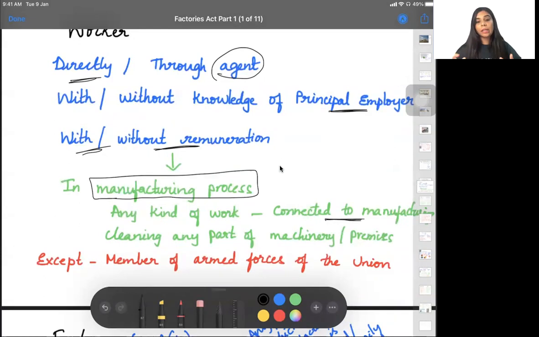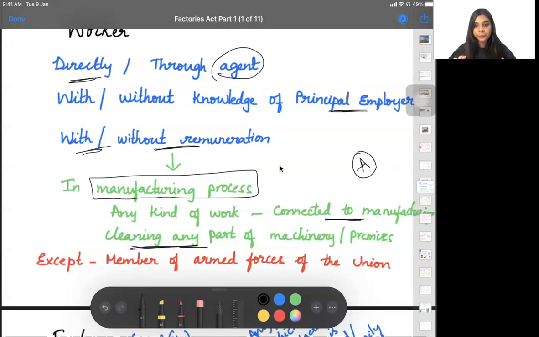He's connected. That means, suppose there is a machine. Every day this person called A has to go and put some oil in the machine. So he's connected to the manufacturing process. Any kind of work that connects him to the manufacturing process, he will be called a worker. Any worker who is cleaning any part of this machinery or the premises where the manufacturing process is happening is also called a worker.